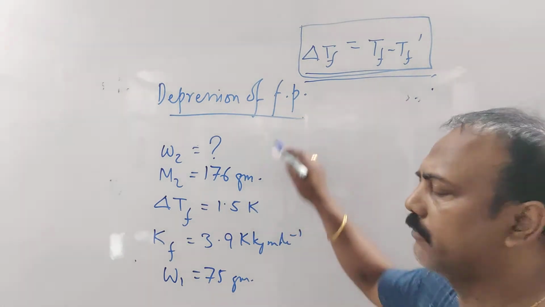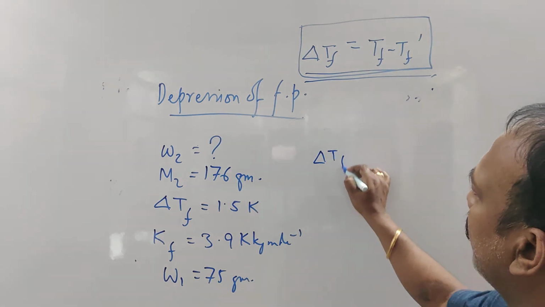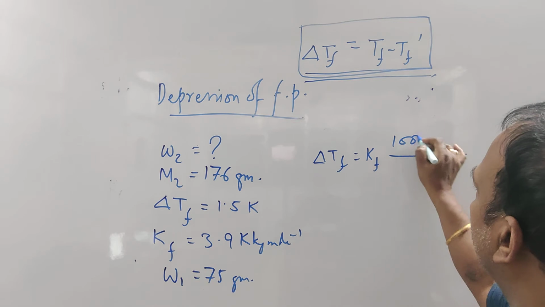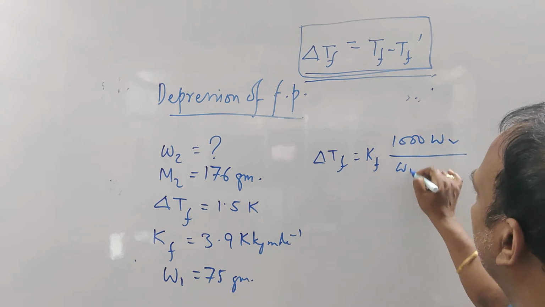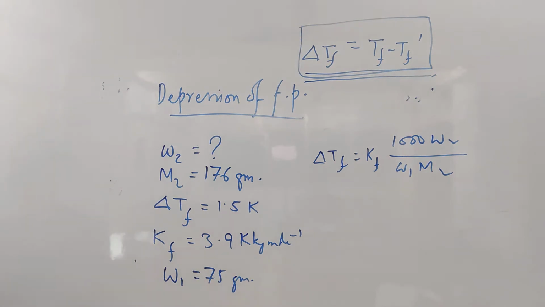So this is the question, I simply framed the question. Now what is the equation? Delta Tf equal to Kf into 1000 W2 divided by W1 into M2. See, everything is given. Can you find out the value of W2? Yes, everything is known to us. Can you find out the value of W2? Is it clear?